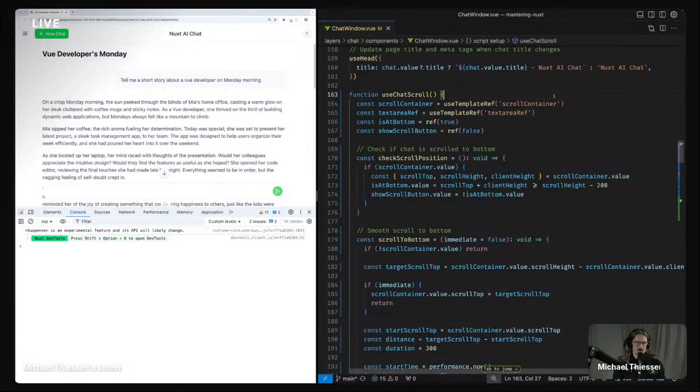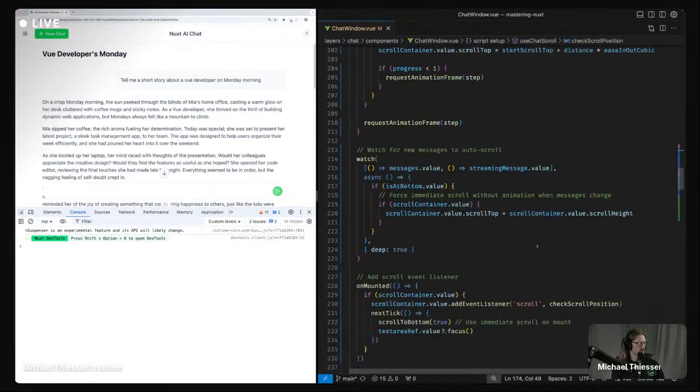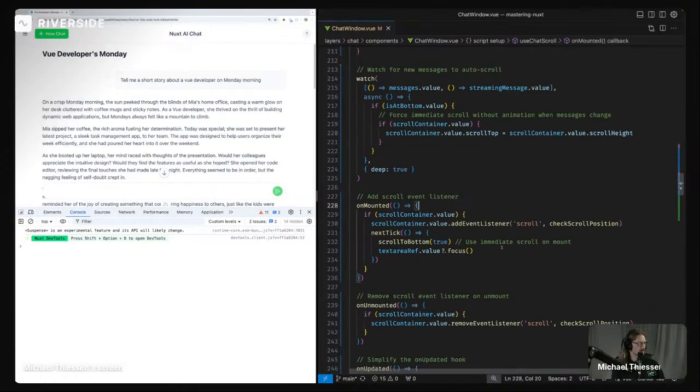Okay, so let me just think for a second. If the hot module reloading makes it work, then it is probably some sort of on mount thing where the scroll container is not getting watched correctly or something like that.